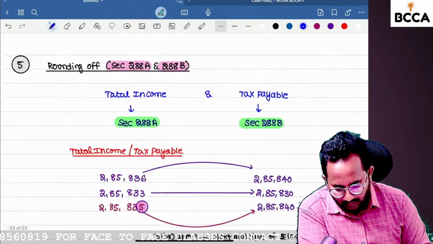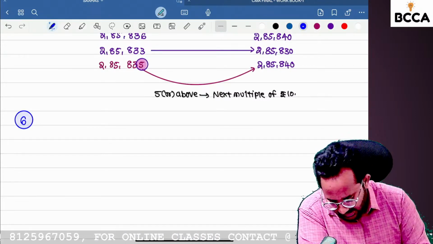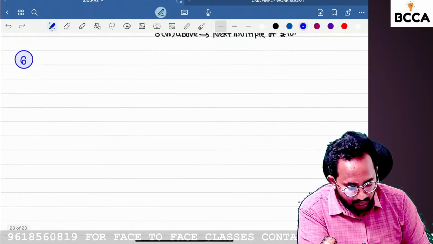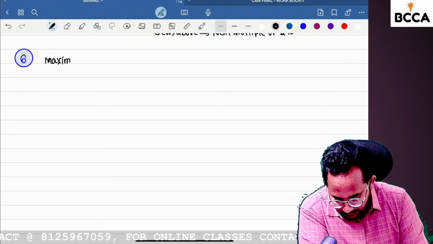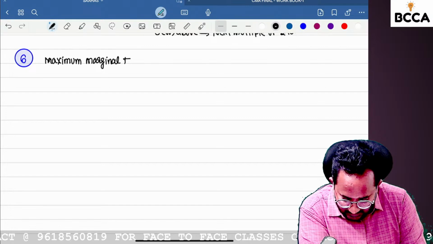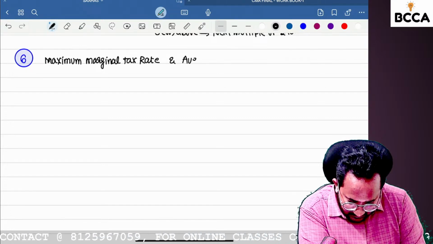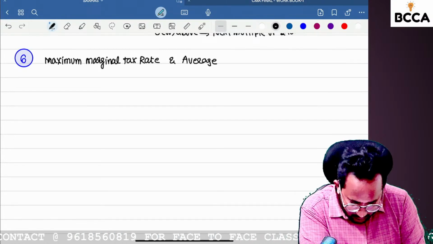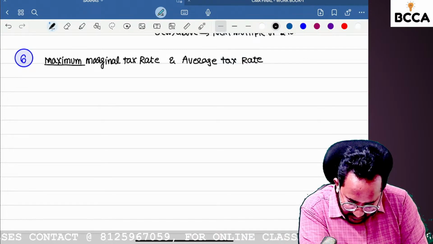In Monday's session, I want to start the next concept, concept number 6, but right now I want to give you the heading. What is the next concept? Maximum marginal tax rate, and average tax rate. In Monday's session, I will start with this concept.